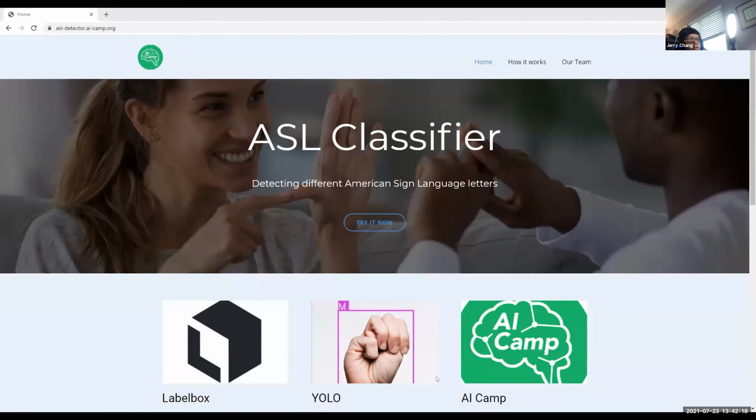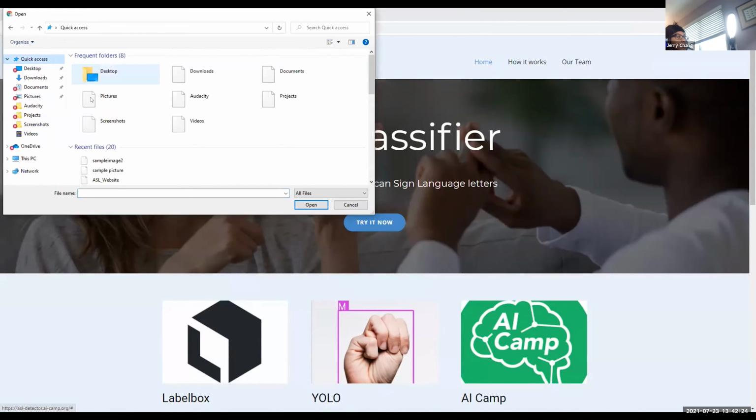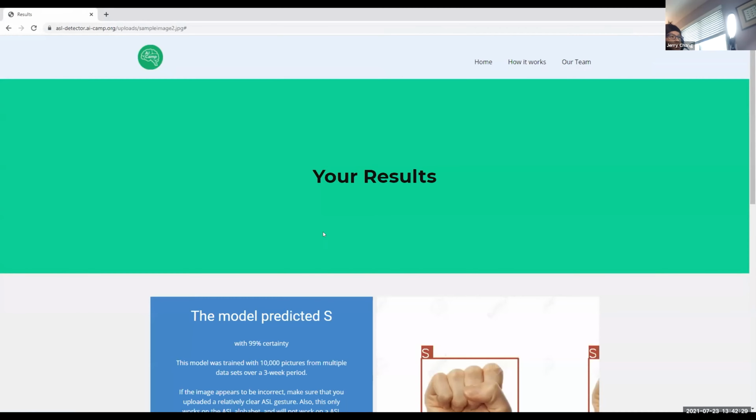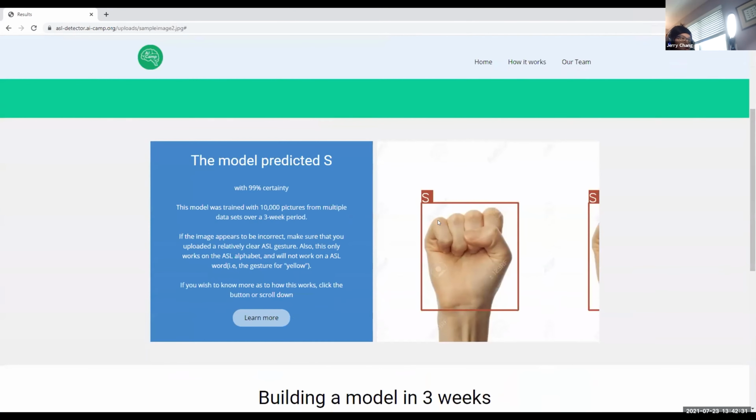Now for our website, this is the ASL classifier where we're detecting different American Sign Language letters. So right here we have the button Try Now. And right now I'm just going to grab a quick sample image. When we click on it, it takes a few seconds and gives us our results. Our model predicted the letter S with 99% certainty. And as you can see over here, it is the letter S.